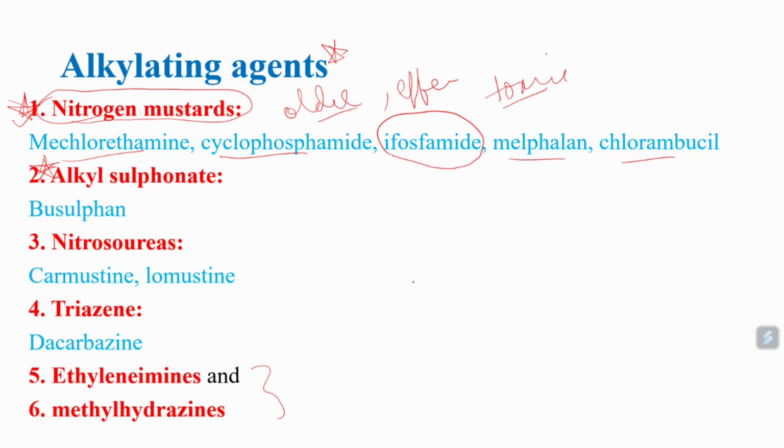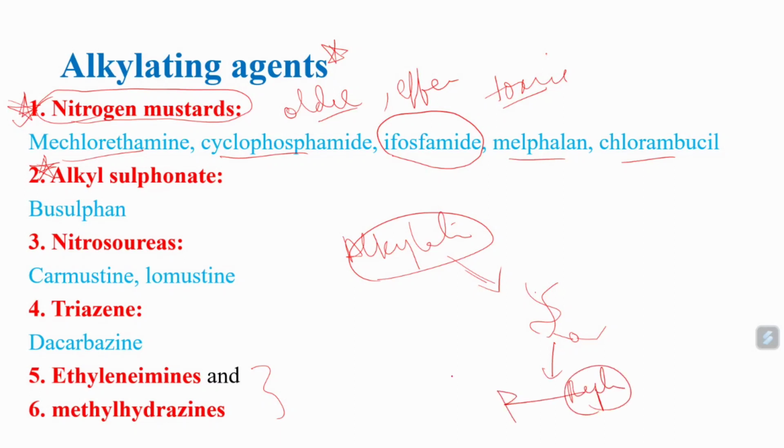In the previous class we already discussed alkylating agents. What do they do? Alkylating agents will go and bind to the nitrogen bases of the DNA. In DNA we have nitrogen bases, and these alkylating agents bind there. They cause an alkylating reaction, and with that the DNA replication will stop. Actually, all neoplastic cells have very rapid replication, right? They have rapid proliferation. So this proliferation in the neoplastic cell will be decreased or stopped. With that, the neoplastic cell will die. So alkylating agents have anti-neoplastic activity.